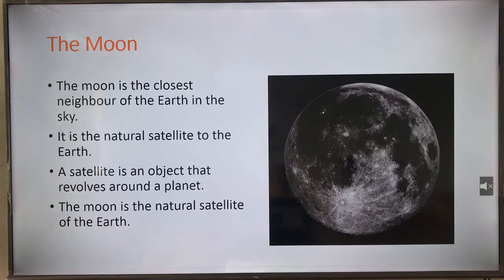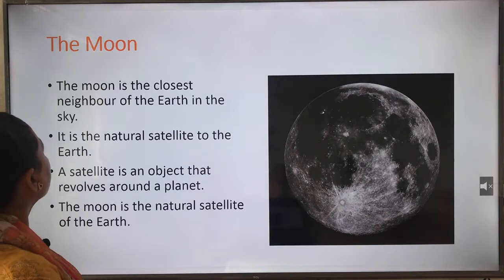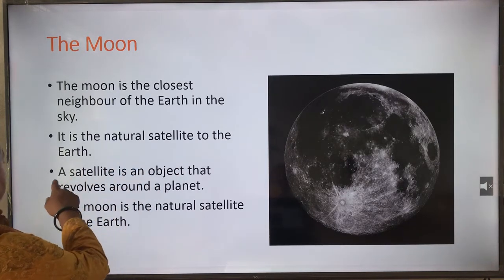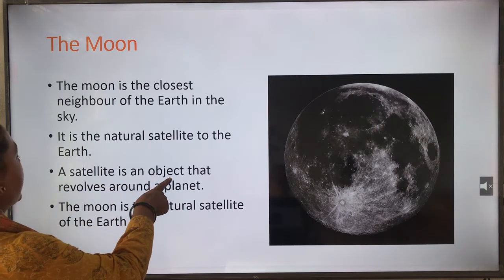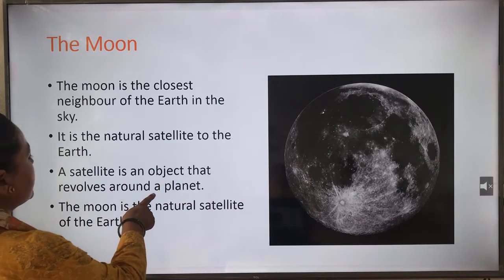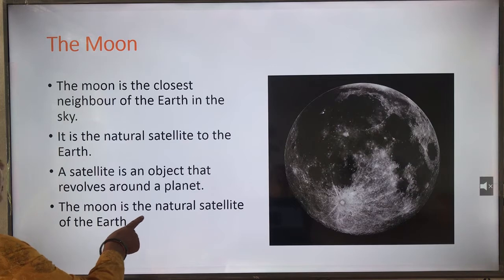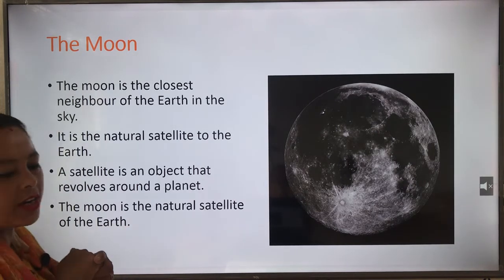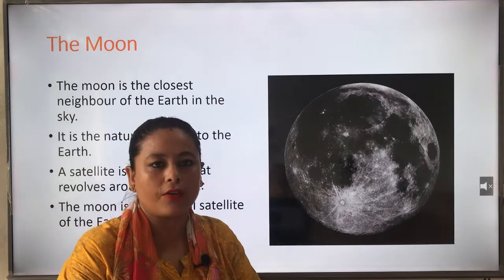Now, next one is the moon. The moon is the closest neighbor of the earth in the sky. It is the natural satellite of the earth. A satellite is an object that revolves around a planet. The moon is the natural satellite of the earth. So, moon is the only natural satellite of the earth.